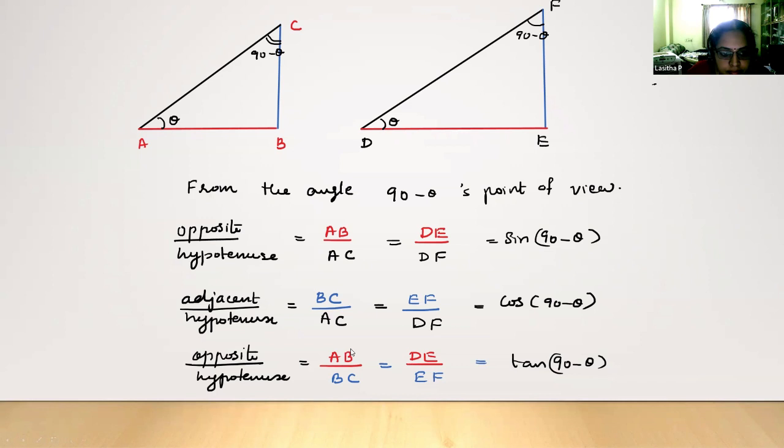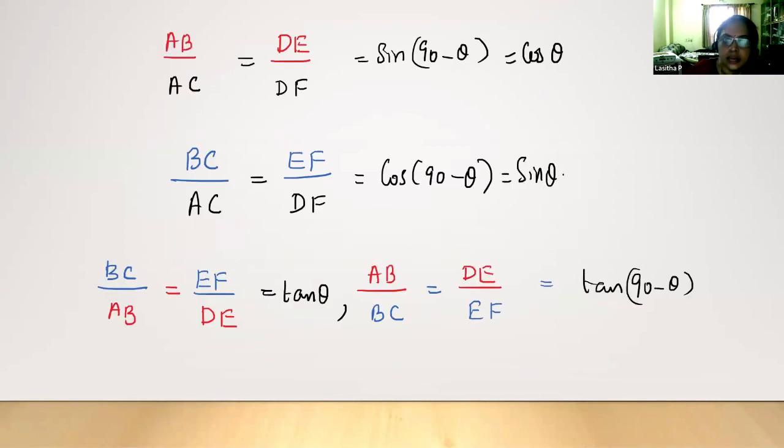So here, in that way, opposite by adjacent is the tan. In that way, we have to bring that idea. So when they look at both, they will understand that tan 90 minus theta is the reciprocal of tan theta. So we give a new name to that one. Cot is the name. In that way, we can bring it.